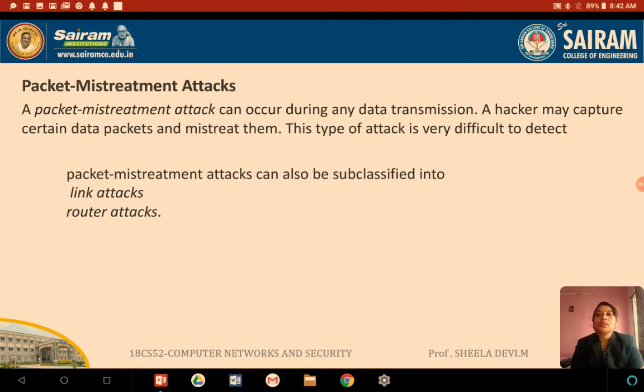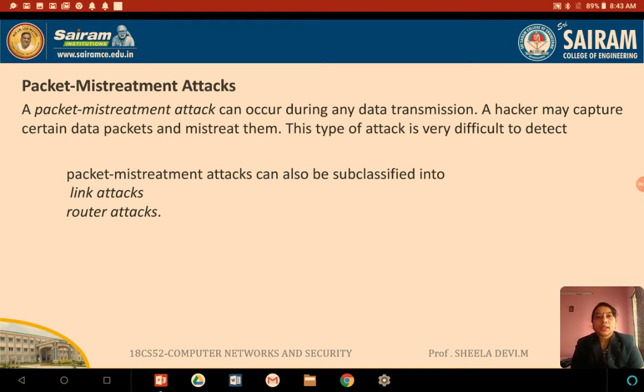See, a packet mistreatment attack can occur during any data transmission. A hacker may capture certain data packet and mistreat them. If anybody gets the data, what will they do? First thing is they may change the content of the data, or they may change the header. In the header, the information will be the destination address; they may change it, or they may delete some information, or they may just see the information that is passed, which will be useful for them. These are the possibilities of the packet mistreatment.